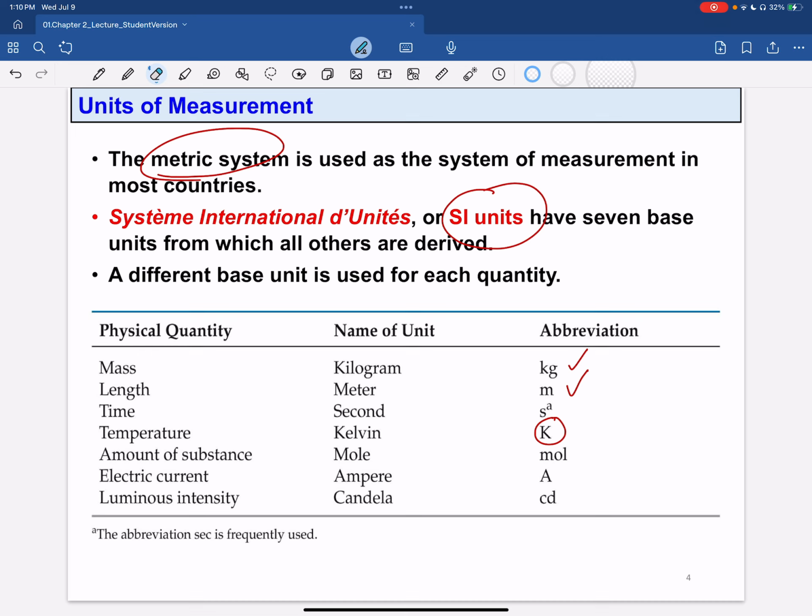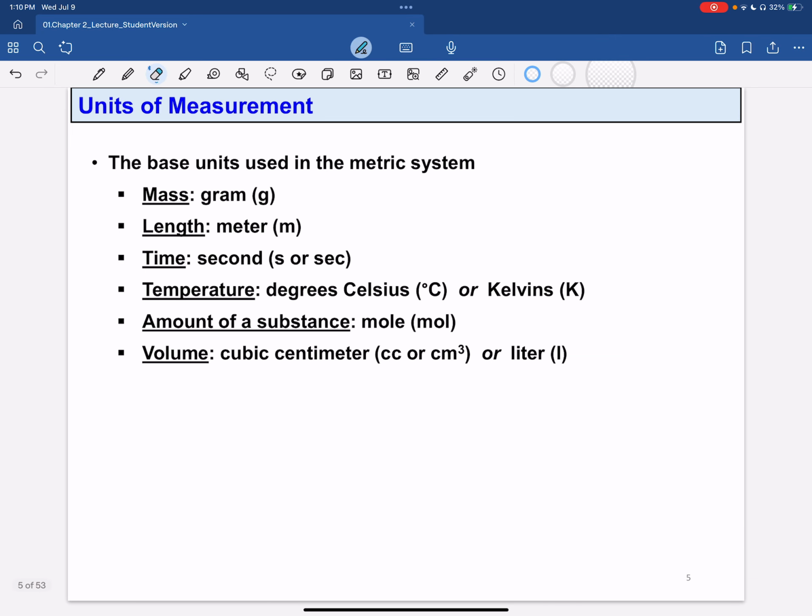Okay, so SI units are used so that chemists can communicate, because different countries might use different units. If we don't have a common unit, we will get confused. So this is just a summary of what I just said. SI units: mass, length, time, temperature, amount of substance, and volume.